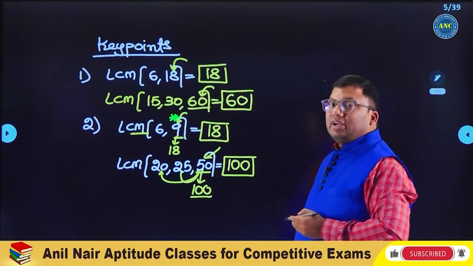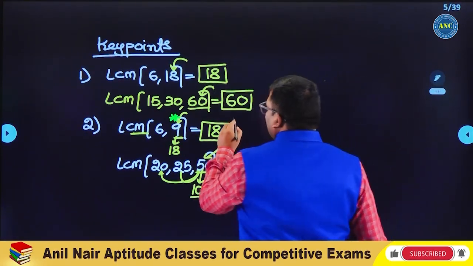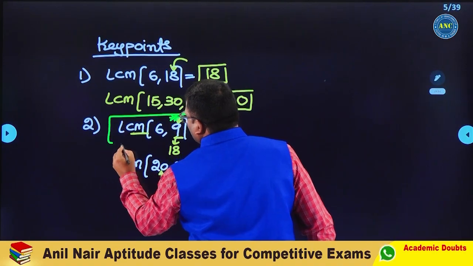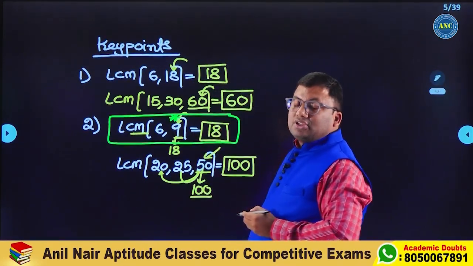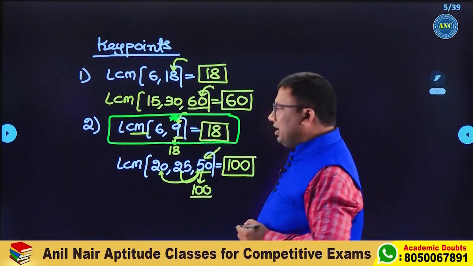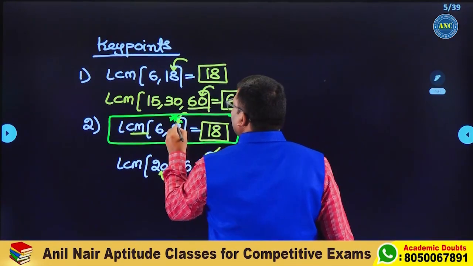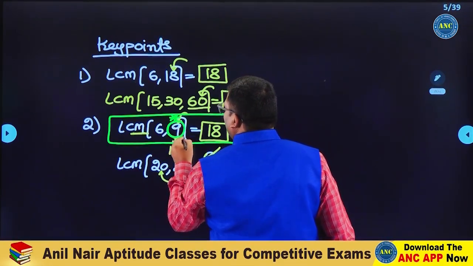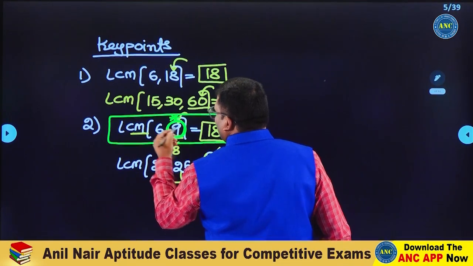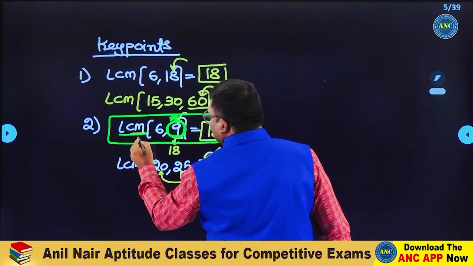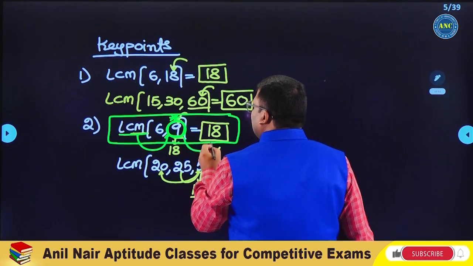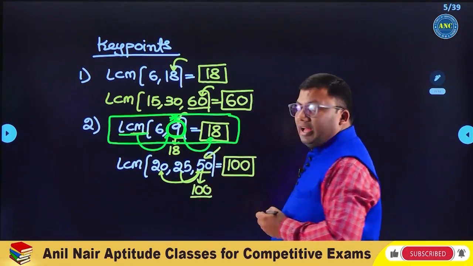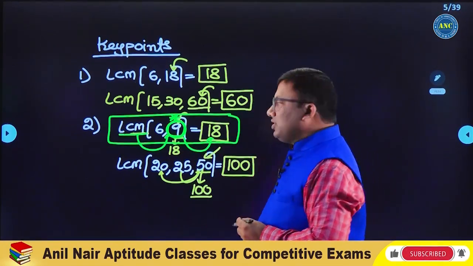Very, very important example which helps us in eliminating the answer option. LCM of 6, 9 is 18. Input which all numbers are there? 6 and 9. One number's digital sum is 9. If one input number's digital sum is 9, and I am doing LCM with it, the answer's digital sum will always be 9.